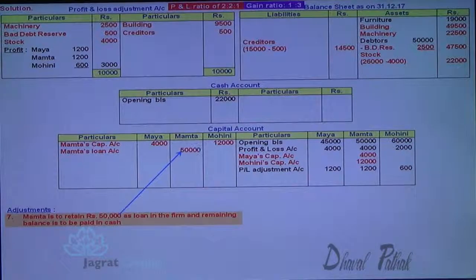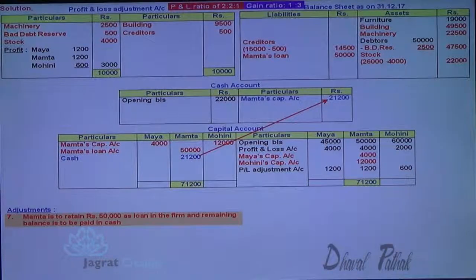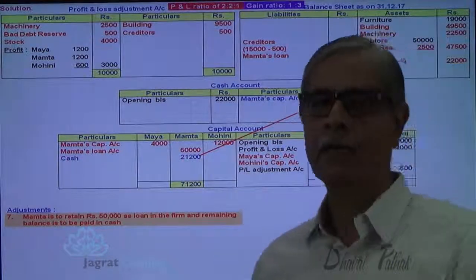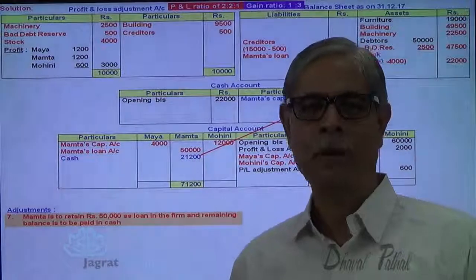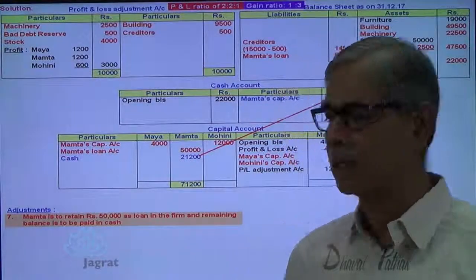Mamta is a retiring partner, so capital is converted into a loan to the extent of 50,000. So Mamta's capital account debit to Mamta's loan account, and the remaining amount is paid in cash. So 71,200 minus 50,000, 21,200 is the cash paid to Mamta. Mamta's capital account debit to cash account. This is a partial redemption of capital to the retiring partner.